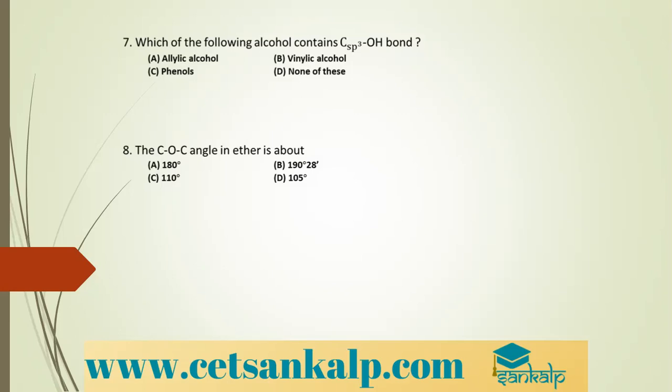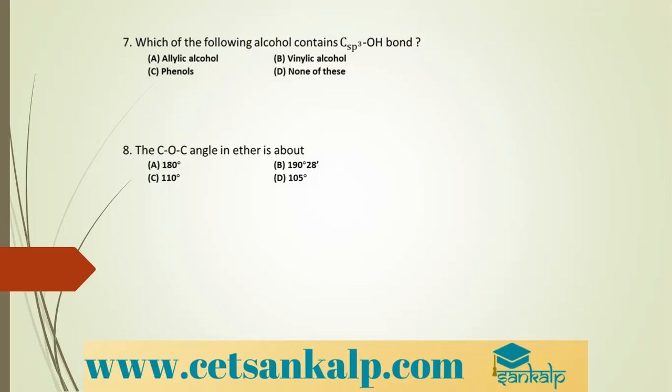On further hydrolysis, what do I get? CH3C(CH3)(CH3) and then OH here, plus MgOH X. So did I get tertiary butyl alcohol? This is tertiary butyl alcohol.